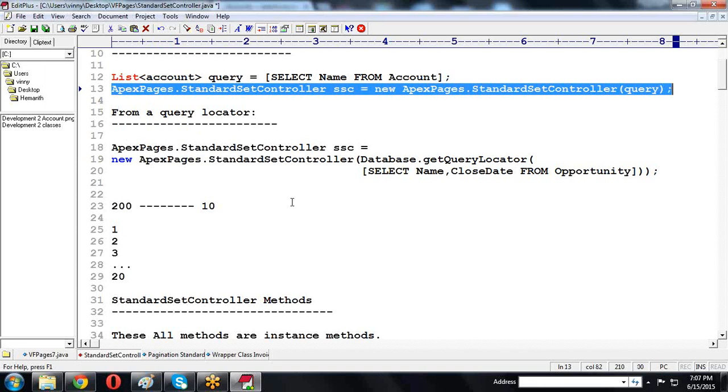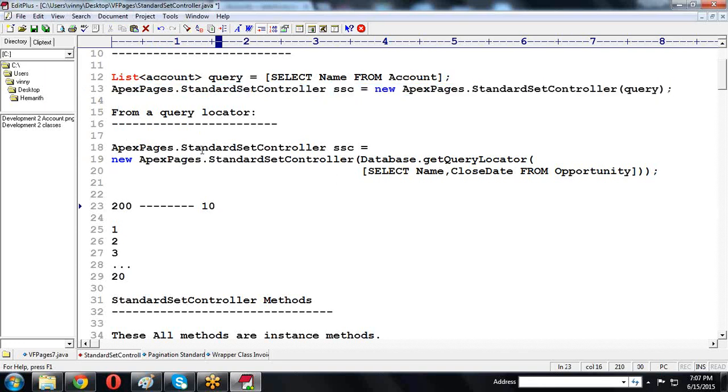Otherwise, there is one more way: ApexPages.StandardSetController equal to new ApexPages.StandardSetController of Database.getQueryLocator, which is one more method. By calling this method you can also retrieve the data. Now suppose there are 200 records in the object, and for every iteration I want to read 10 records.